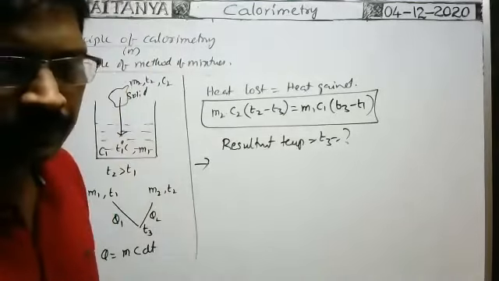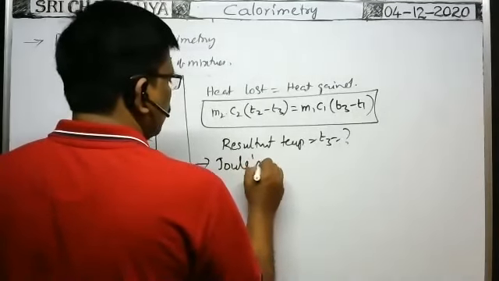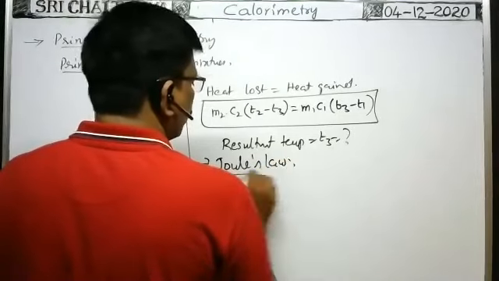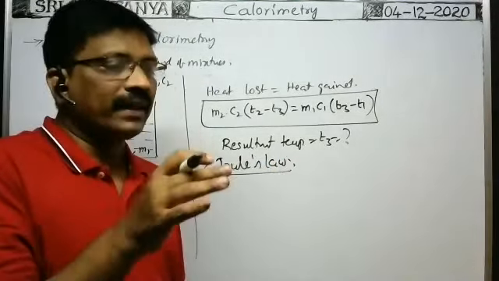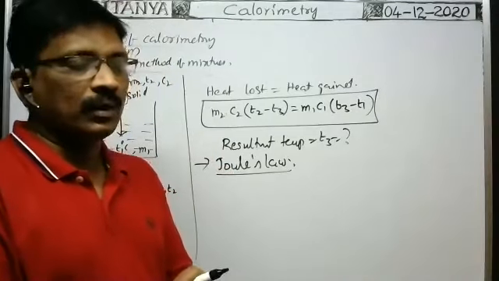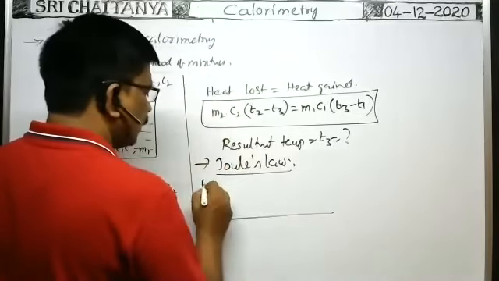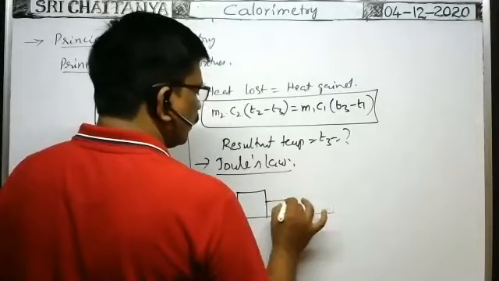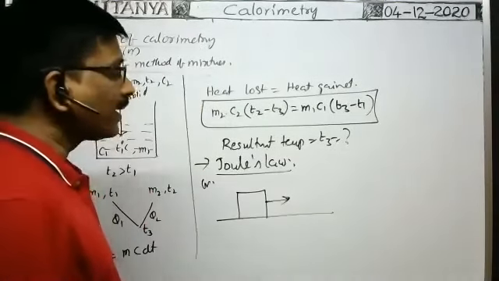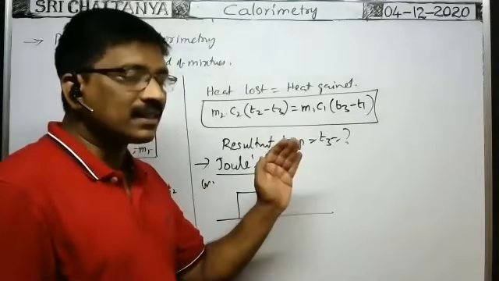Joule's law. Suppose one body is moved against the friction. For example, on a rough horizontal surface, a body is moved. A body is moved through a certain distance against the friction.